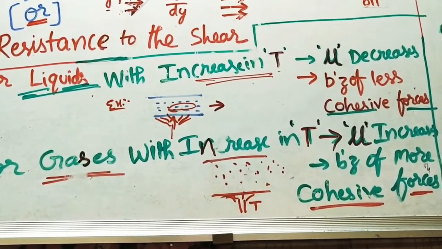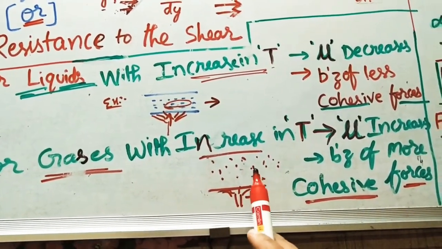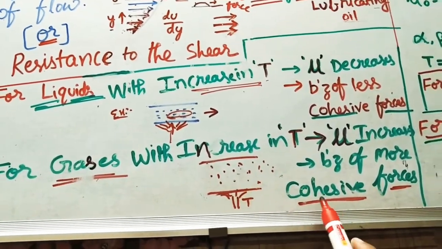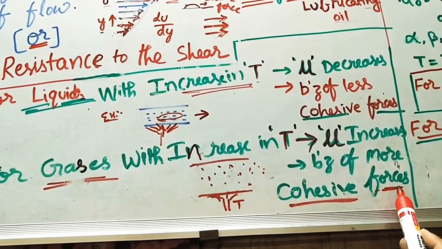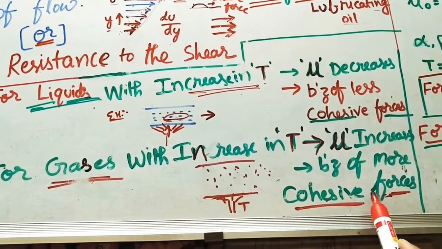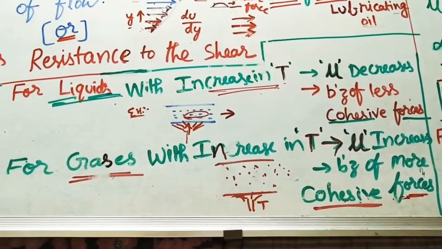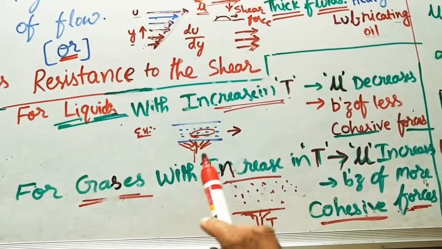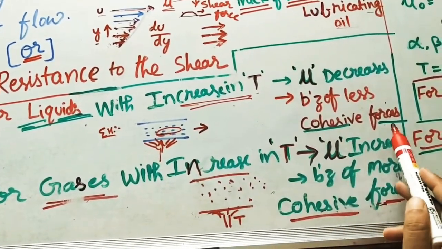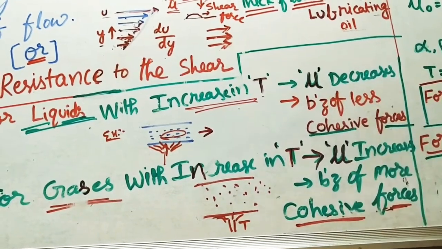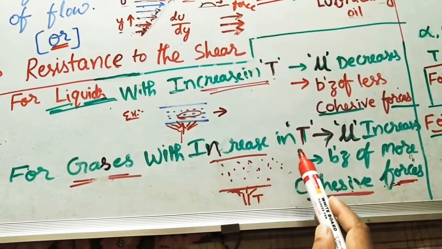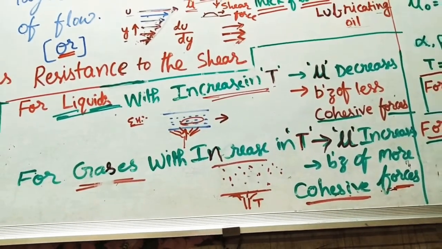After getting more energy, because of that collision, they will come close to each other, and then the cohesive forces will increase. Cohesive forces are more, because of it viscosity will be more. So this is the phenomenon in both liquids and gases. With increase in temperature, for liquids cohesive forces will be less, because of it viscosity decreases. For gases it is the reverse case. With increase in T, there is increase in the viscosity.